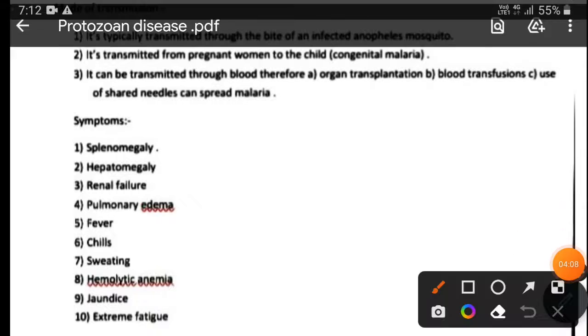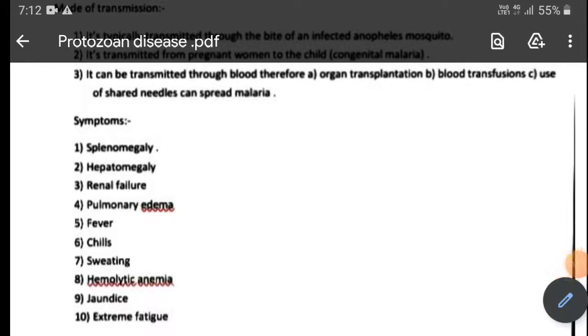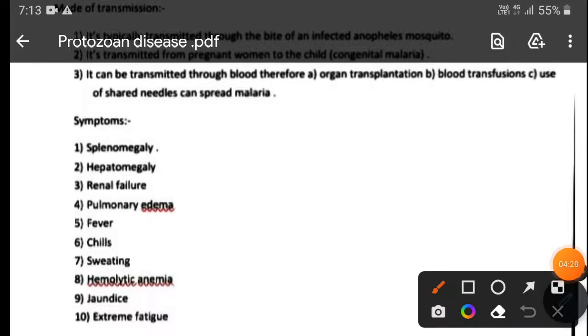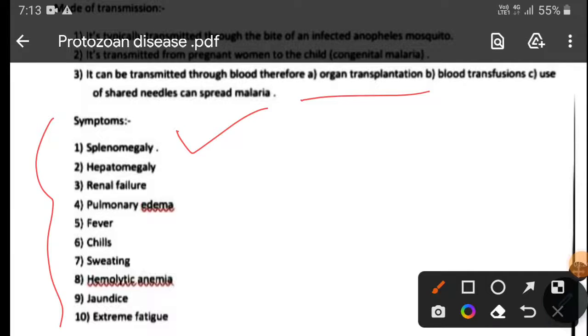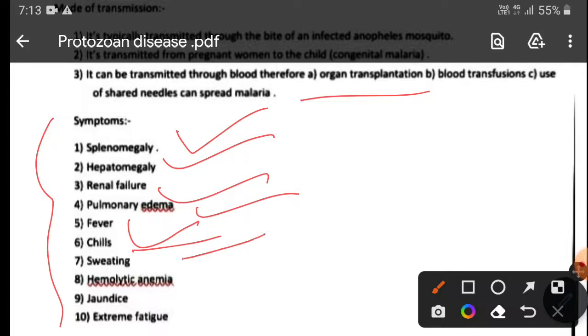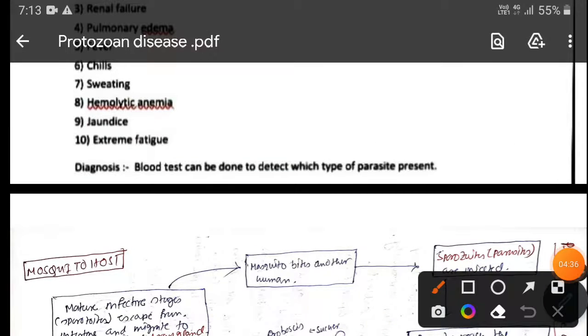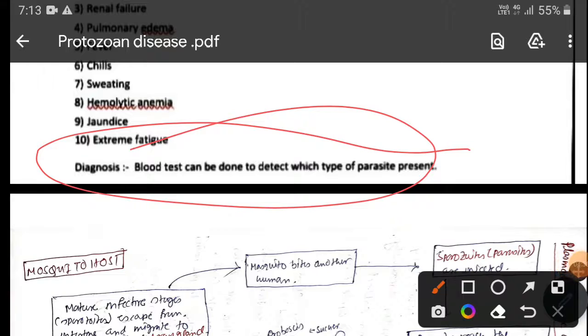So the mode of transmission is typically through the bite of a mosquito. It is transmitted from pregnant women to children, known as congenital malaria. It can be transmitted through blood transfusion. Then we have learned the symptoms: splenomegaly, hepatomegaly, pulmonary edema, renal failure, fever, chills, sweating, hemolytic anemia, jaundice, extreme fatigue. Okay, so diagnosis: a blood test can be done to determine which kind of parasite infects you.